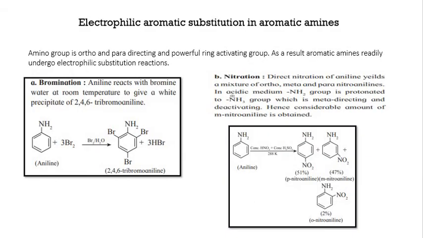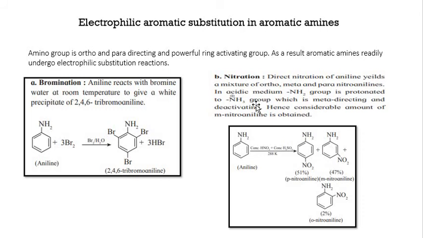Now, electrophilic aromatic substitution in aromatic amines. Amino group is ortho and para directing group, and it is a ring activating group. So let's talk about the bromination reaction, which is an electrophilic substitution reaction. When aniline is treated with bromine water at room temperature, it will give us 2,4,6 tribromoaniline, and it is a white precipitate. On 2,4,6 positions, 3 bromo groups would be bonded after replacing 3 hydrogen atoms.